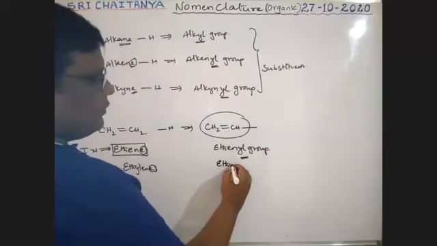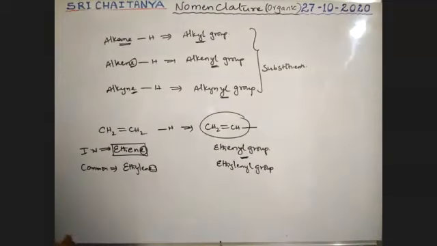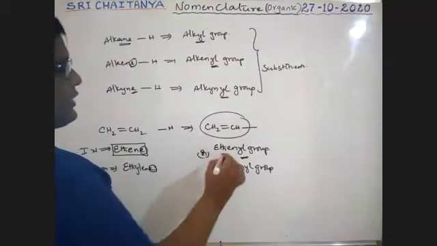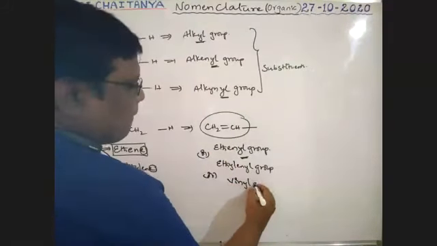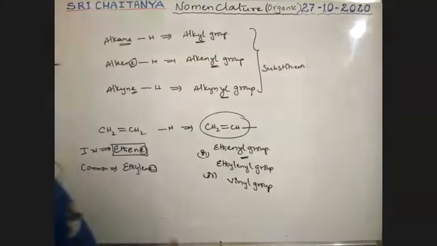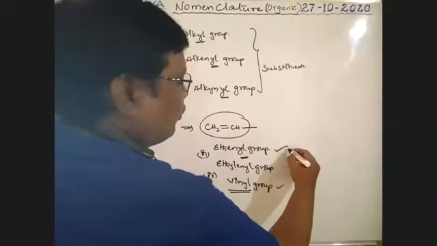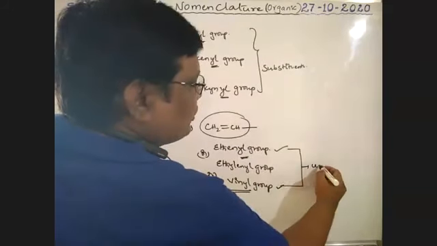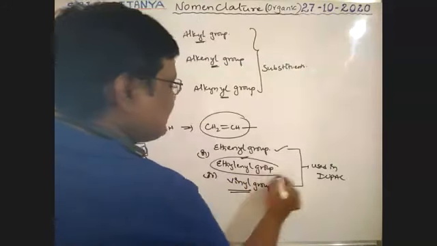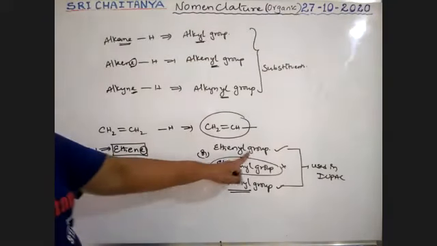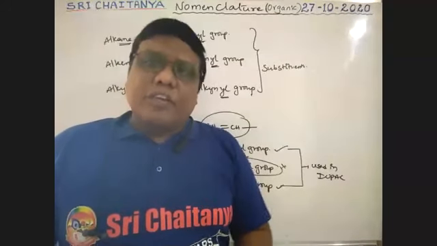Therefore, the ethylene group also has the same ending. Ethenyl group or ethylene group, both have the same ending, or it is commonly called the vinyl group. Vinyl group, very, very important, boys. So the ethenyl group and vinyl group, both are used in the IUPAC system, but not the ethylene group. So later we will use them.